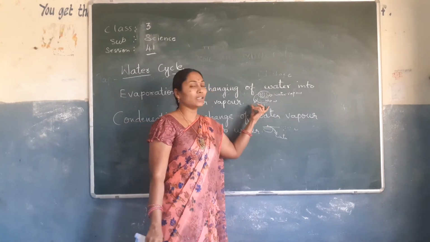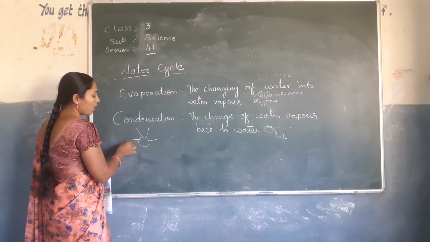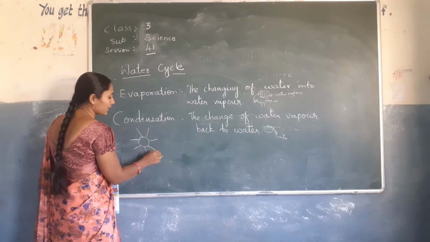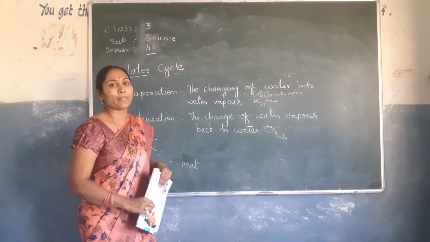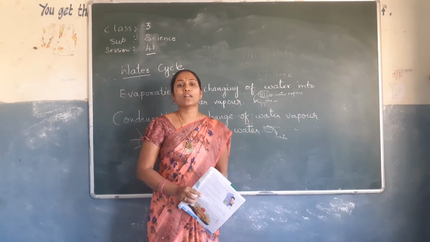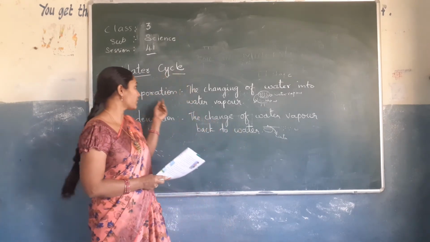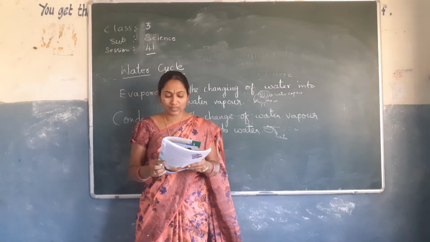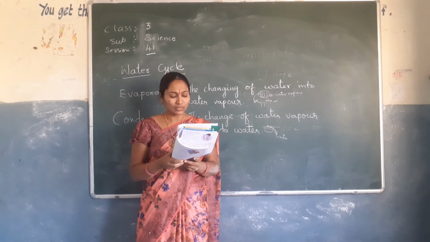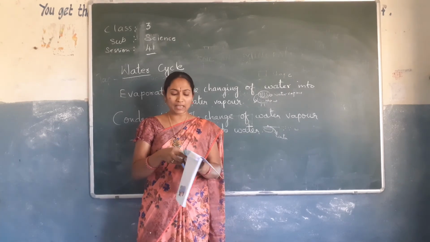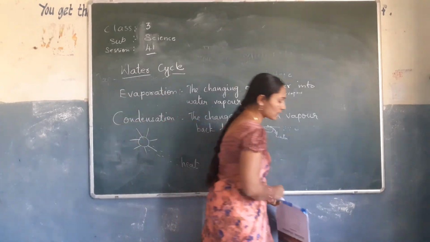So in the water cycle, the heat is produced by the sun, not like in our houses. The sun rays that fall on the earth will produce heat. Clear? So here evaporation and condensation are very important for the water cycle. When the droplets of water in the clouds get too heavy for them to hold, they fall down as rain. If the place is very cold, the water vapor does not form droplets. It freezes into ice and comes down as snow.